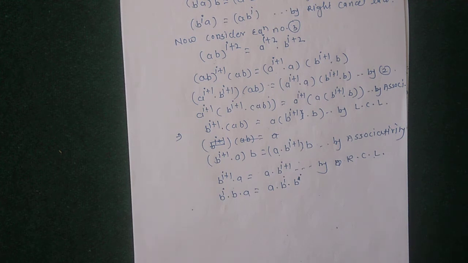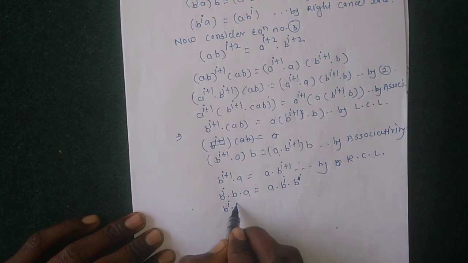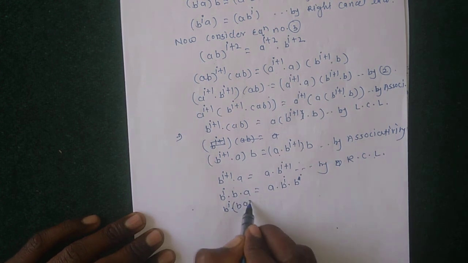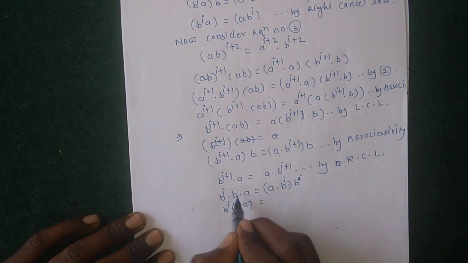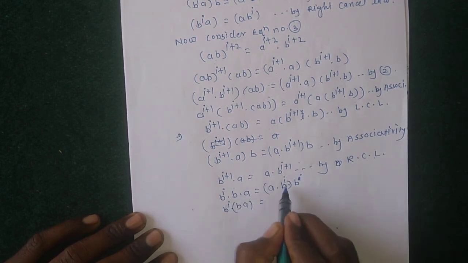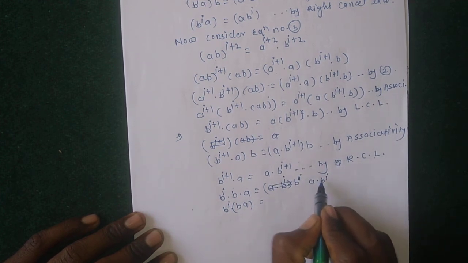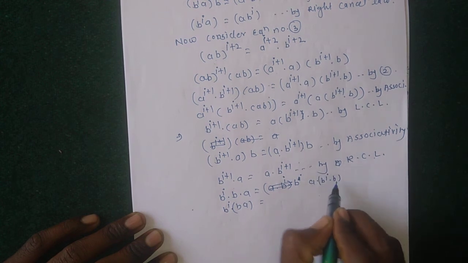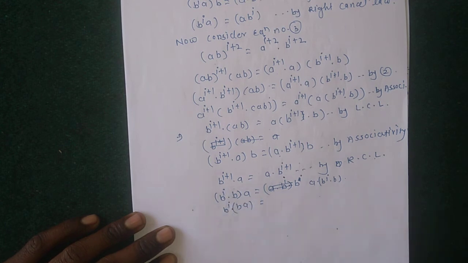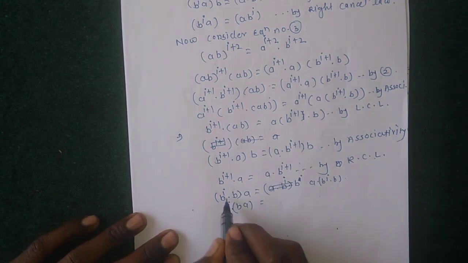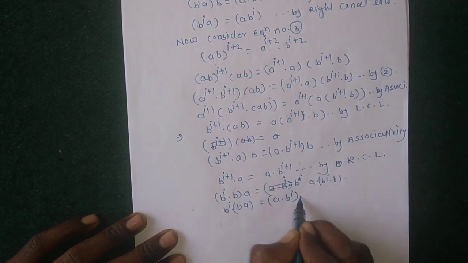By using the associative property, b^i b a equals, supposing brackets here, splitting this, a b^i b, and this remains here also: b^i b a. By associativity, b^i ba = a b^i b.